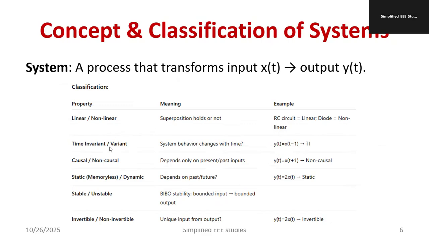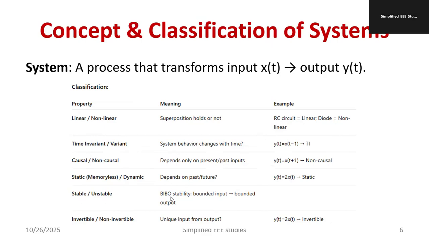Regarding time invariance, if the system behavior does not change with respect to time, that is called a time invariant system. If I talk about a causal system, it depends only on the present and past. A non-causal system is the opposite. Similarly, static and dynamic. If it depends only on the present, then we can say a static system. Otherwise, non-static or dynamic. So y of t is equal to 2 into x of t, that is called a static system.